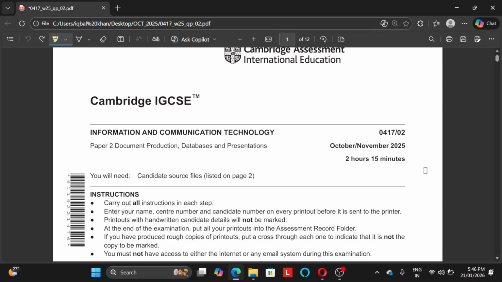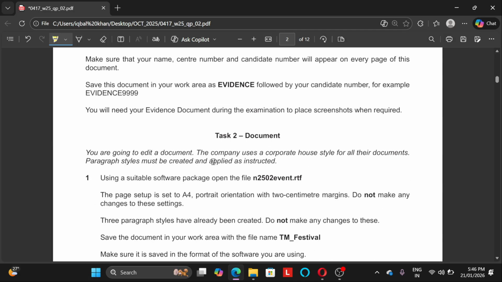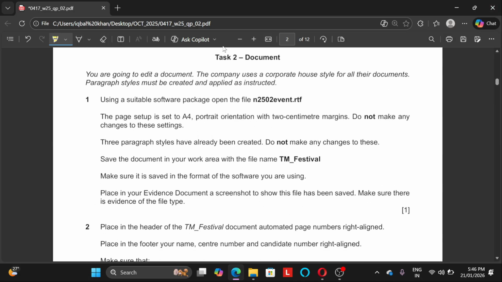Good morning, students. In this video, I am going to solve the October-November 2025 paper, and we choose the component code 02 for ICT. Okay, we will start with the first task, which is documentation production. So now we will start with task 2, documentation.